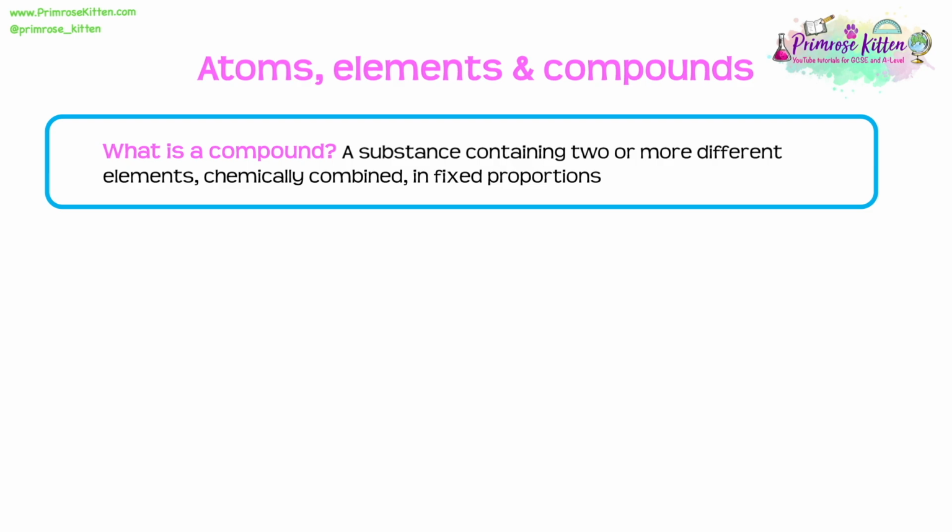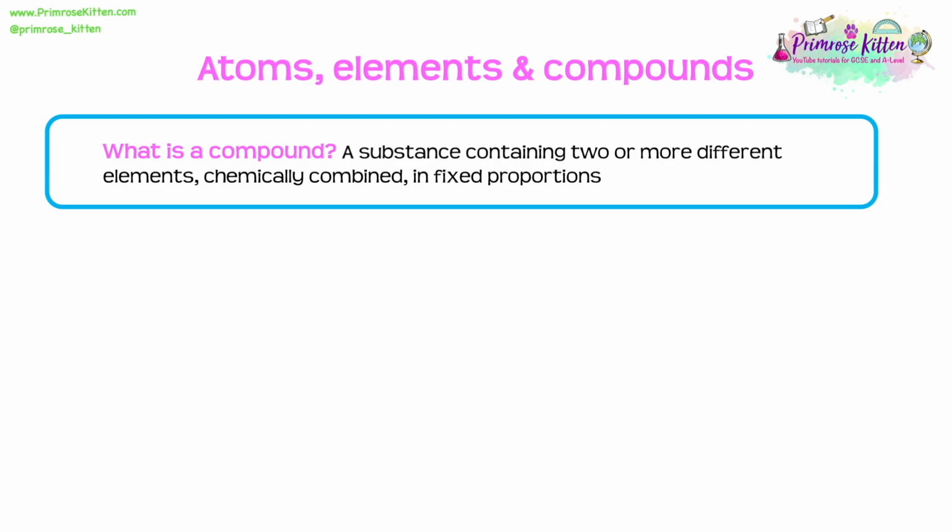So now we're going to look at compounds. What is a compound? We should know that a compound is a substance which contains two or more different elements which are chemically combined in fixed proportions.